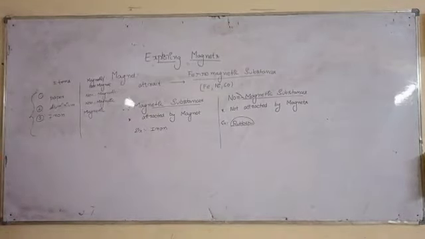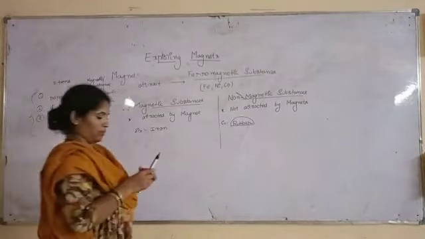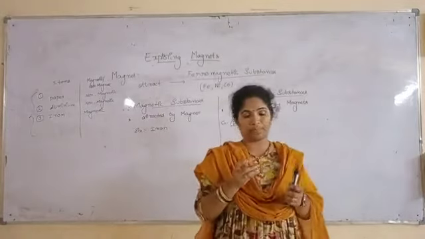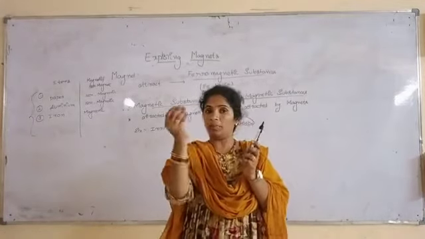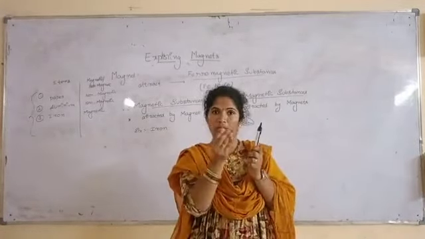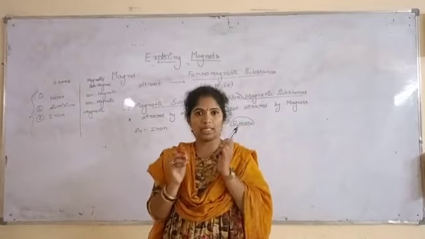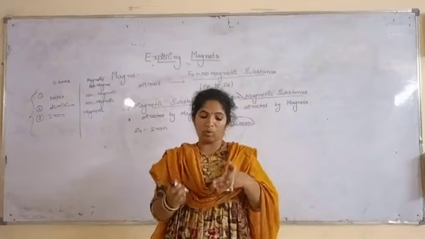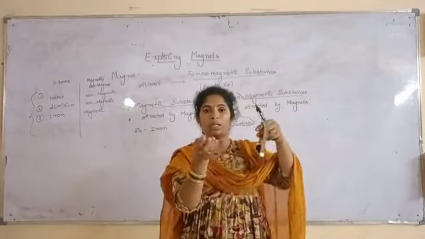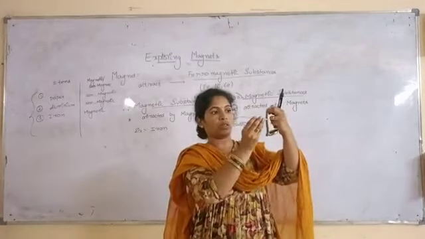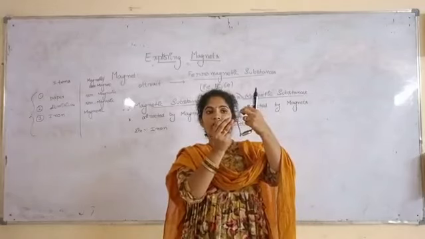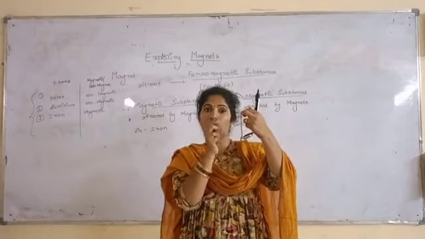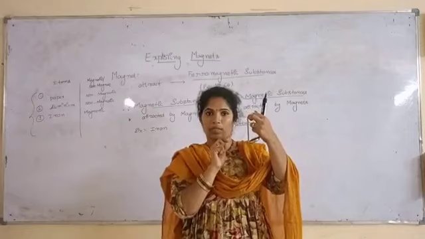Now, see here, this is a magnet. If I bring a magnet nearer to the pin, is it attractive, is it repulsive? No. So this is a non-magnetic substance. Look at my watch. If I bring the magnet, have you observed that? Yes, this is a magnetic substance.